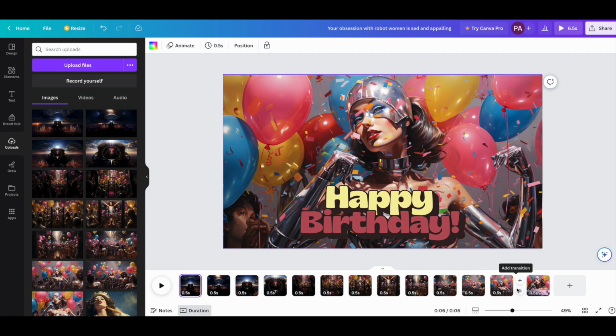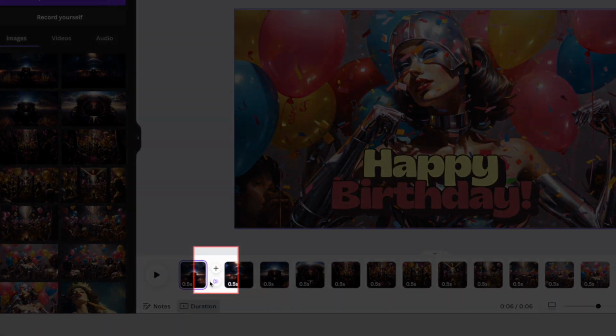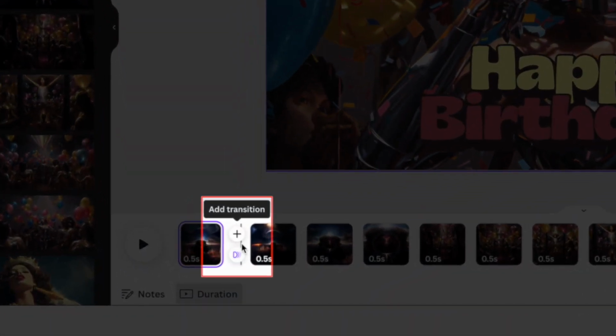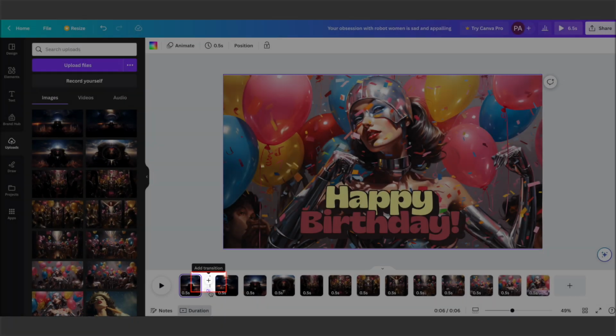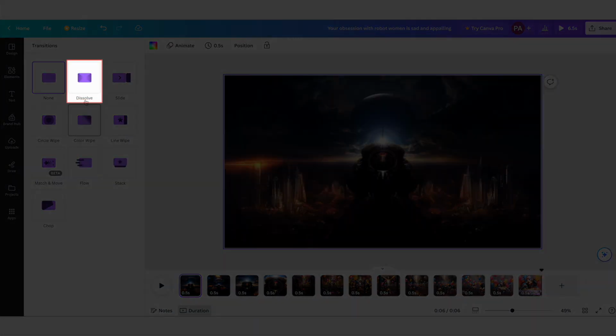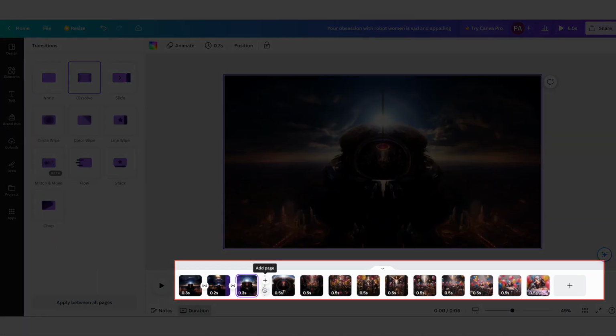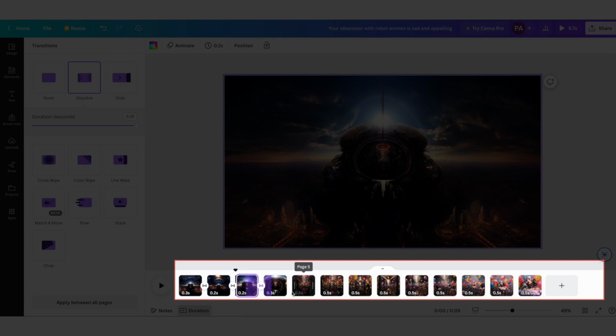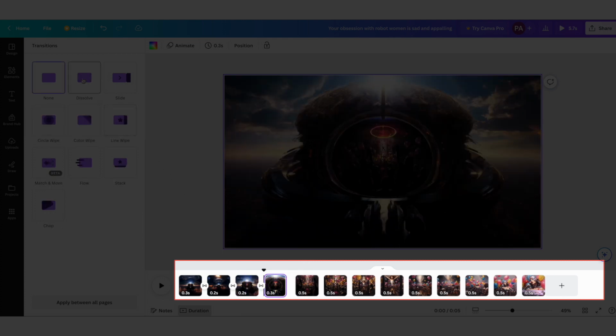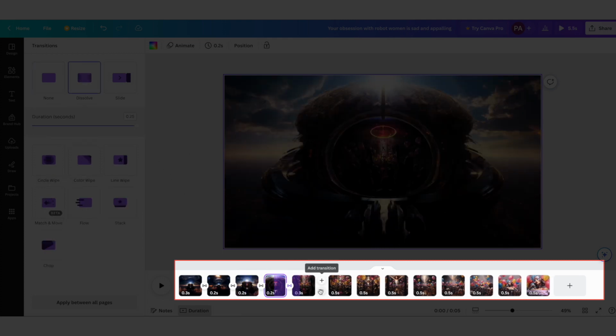If you hold your mouse in between any two images, you're going to get two buttons. The top one is for adding a page, which is adding an image here. Below that is Add Transition. So just click that. On the left side, you get some transitions to choose from. We're going to use Dissolve. And that's pretty much all you have to do to add transitions in between your images. Click on the Add Transition button, click Dissolve, repeat, and go through your whole timeline. And it'll make it play a little smoother.